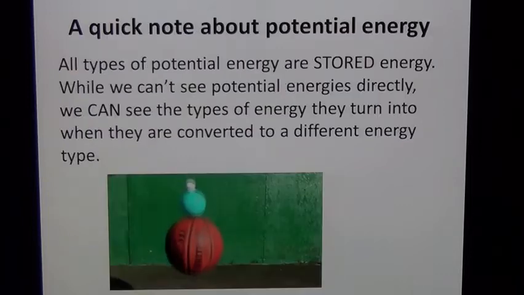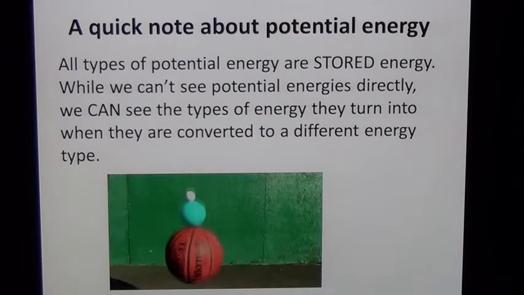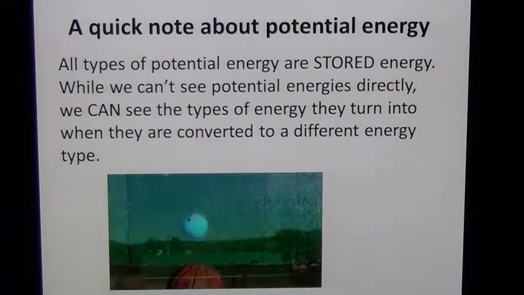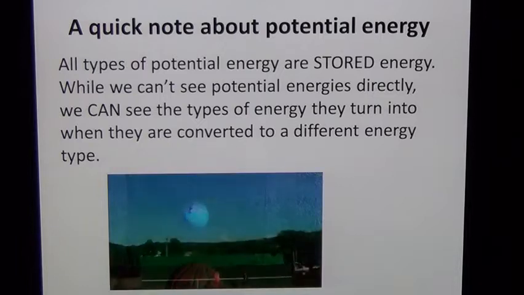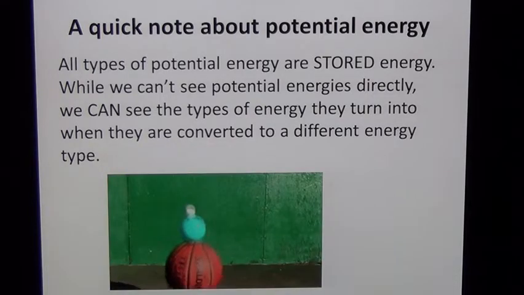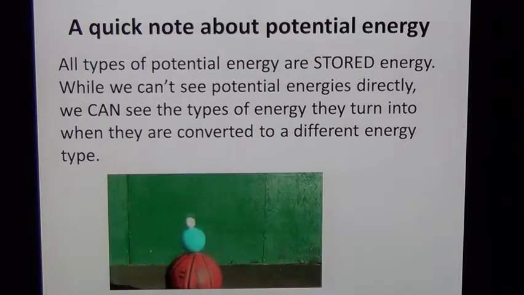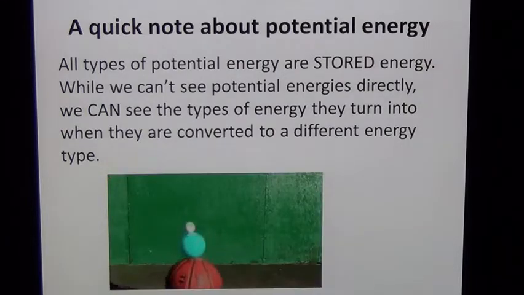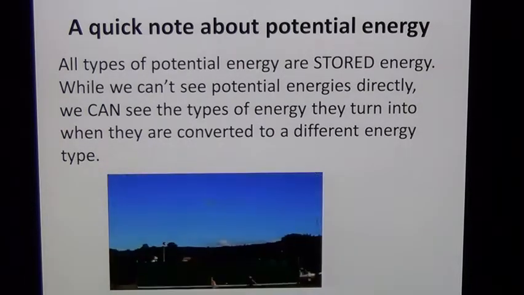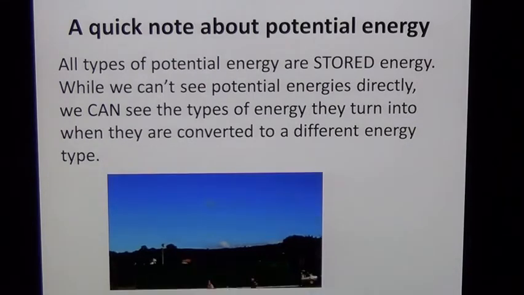But before we do, we want to go ahead and make a quick note about potential energy. Any of the energy types that are listed as potential energy are basically stored energy. This means you can't actually see that energy. What can happen though is when that energy is converted to another type, like the law of conservation says can happen, then we can see that potential energy released as a different type. In the example that you see here in the picture,